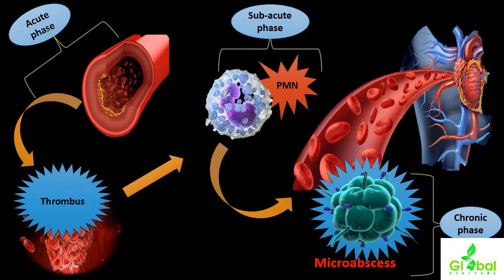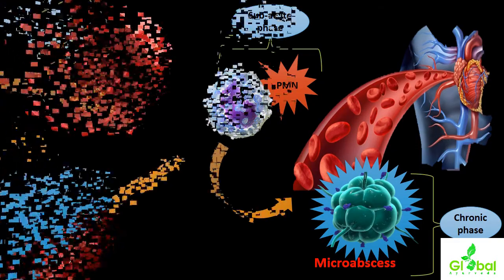But moreover, in the acute phase, there will be thrombus formation with minimal inflammatory features. Then it goes to the subacute phase, where the starting stage of formation of microabscesses occurs with the influence of polymorphonuclear leukocytes, followed by recanalization and granulation, and further organization of microabscesses at the end stage, or chronic phase.